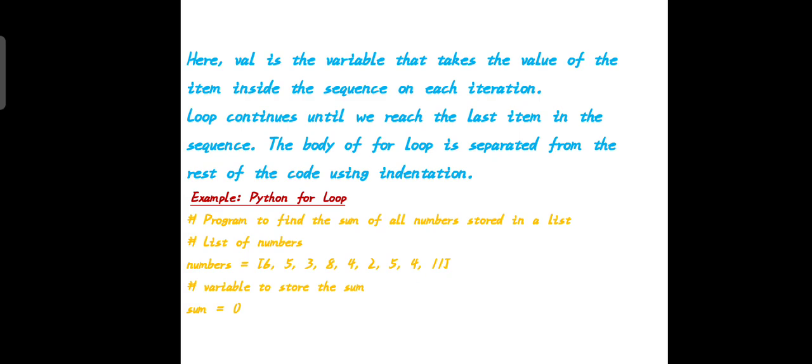Example, Python for loop. Here I have given a program. The question is: program to find the sum of all numbers stored in a list. First we have to take a list of numbers equal to 6, 5, 3, 8, 4, 2, 5, 4, 11. Variable to store the sum equal to 0.